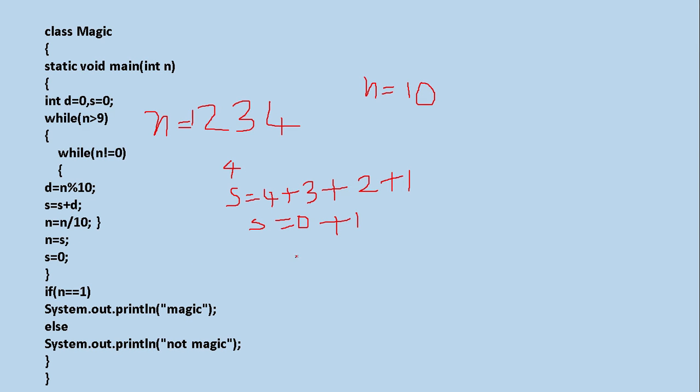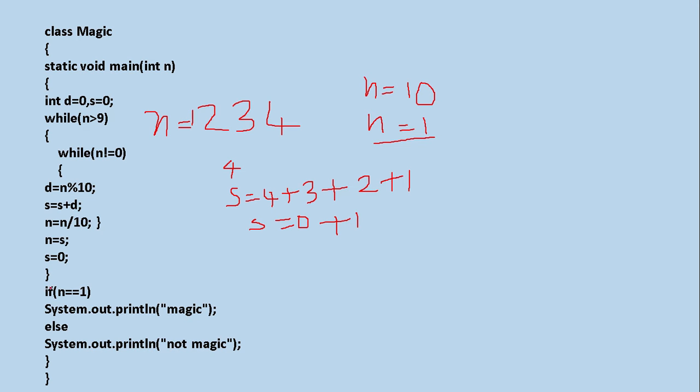Look at s. What is s? s is 1. So new value of n will be what? The s. s is 1, so s is 1 and that will be assigned to n. Now checking, very important. n greater than 9. So what is n? At present my n is 1. 1 greater than 9? No. So loop will be terminated.